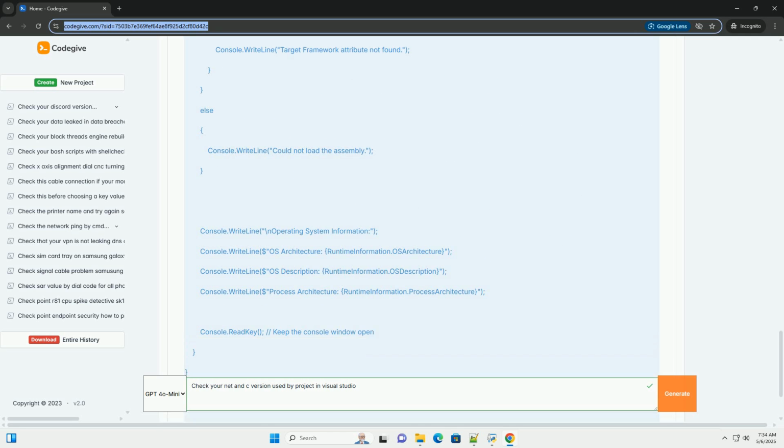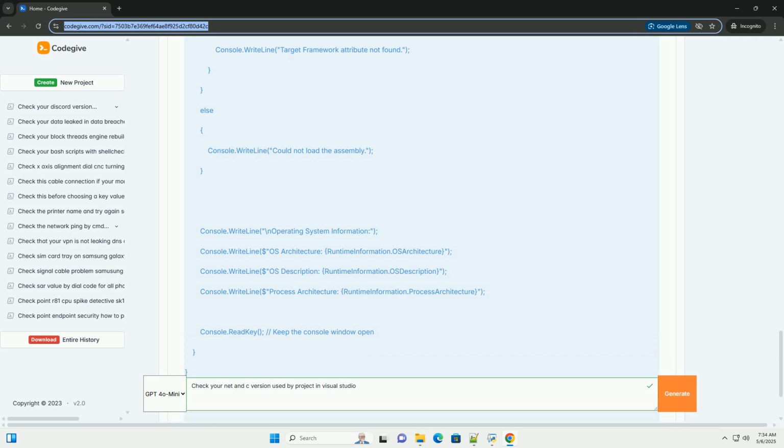3. Using predefined macros in code. The C++ standard defines several predefined macros that you can use to check the standard version at compile time. Explanation of the code: __cplusplus. This macro is defined by the C++ compiler and represents the C++ standard version as a long integer. The values are standardized, mostly.